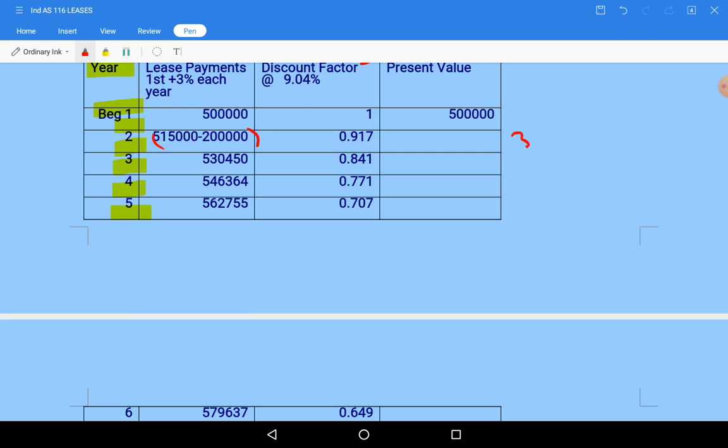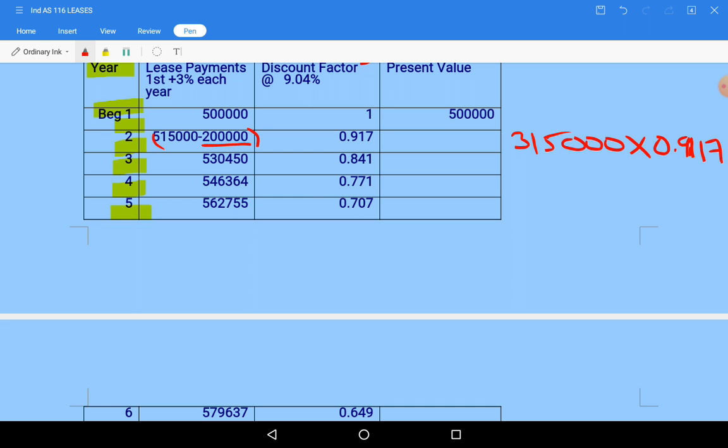So I'll write here, so there will not be any confusion. From 5 lakhs 15,000 we have deducted incentive 2 lakhs, this portion, and we need to multiply with 0.917.